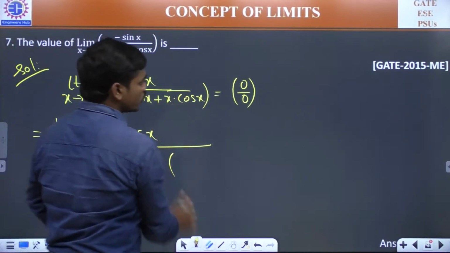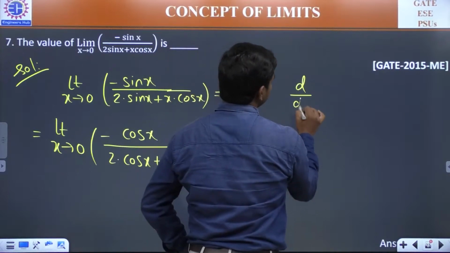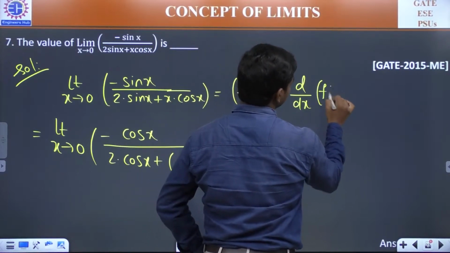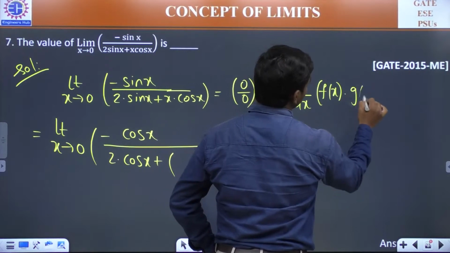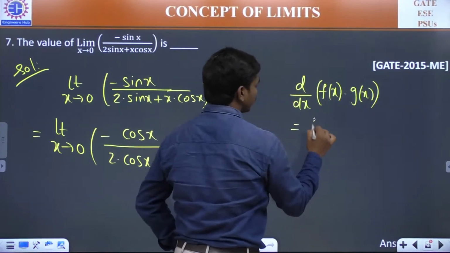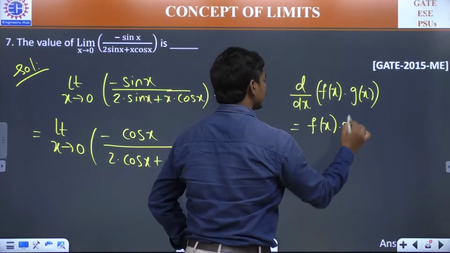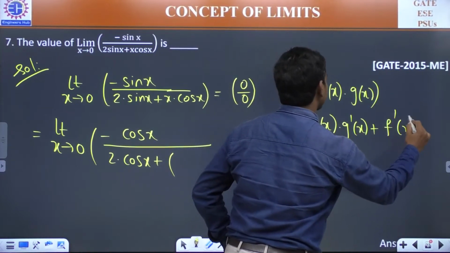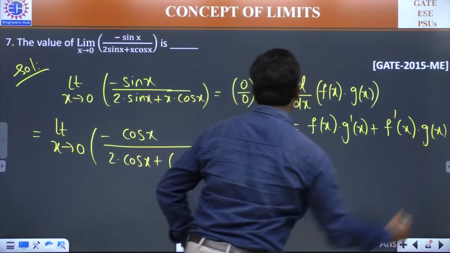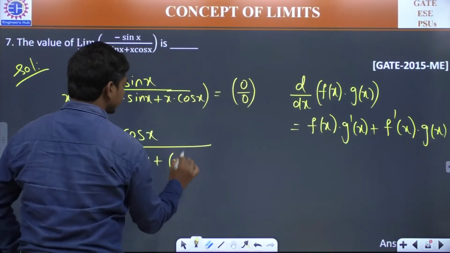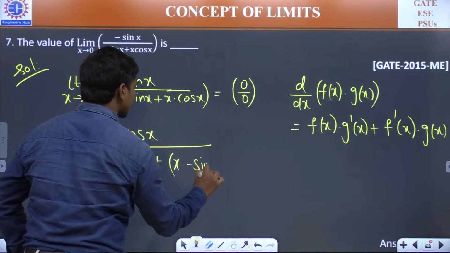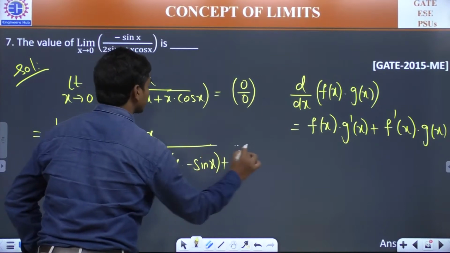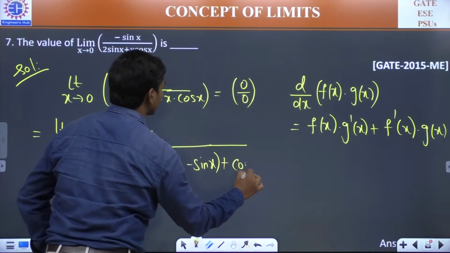Now when you have a product of two functions, if you have d by dx of f of x into g of x, how do you differentiate this? First function into the derivative of the second function plus the second function into the derivative of the first function. So if you apply this, x into the derivative of cos x, which is minus sin x, plus cos x into the derivative of x, which is 1.